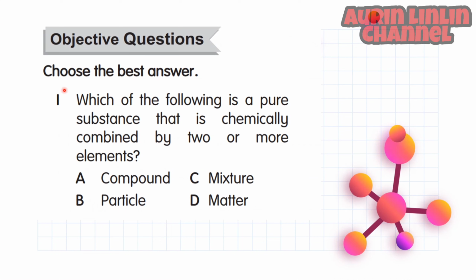Objective questions. Choose the best answer. Number 1. Which of the following is a pure substance that is chemically combined by two or more elements? The answer is compound.